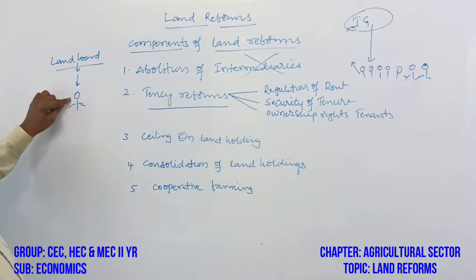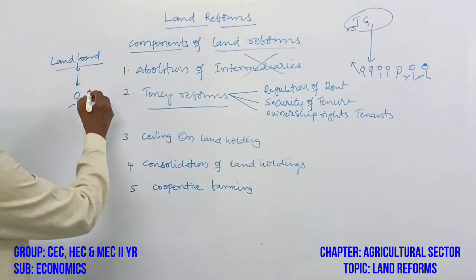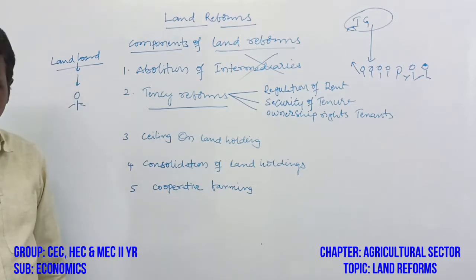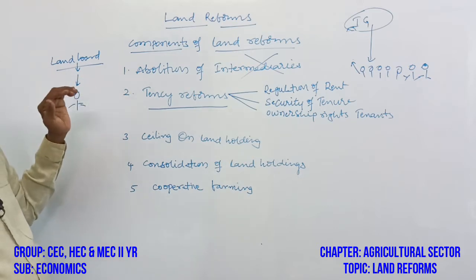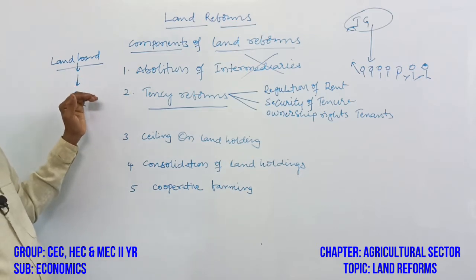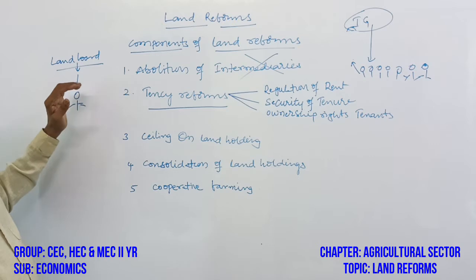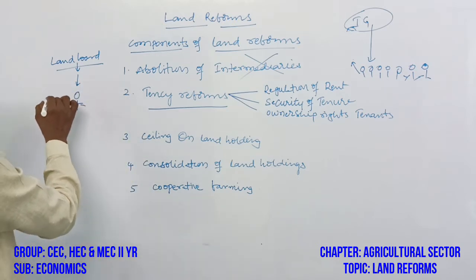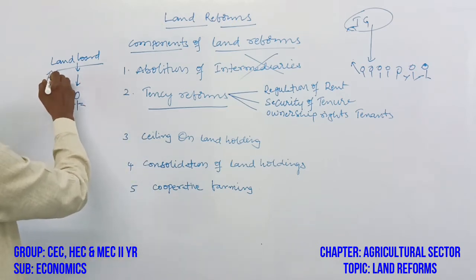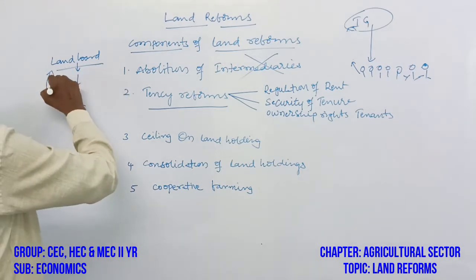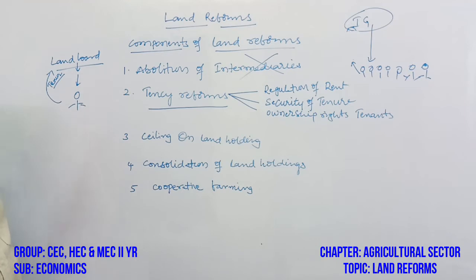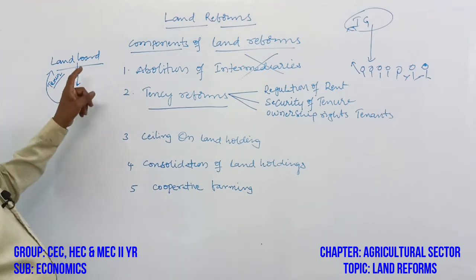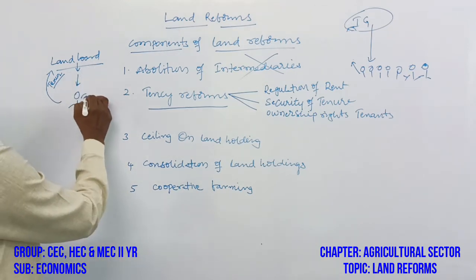The people who take the land from the landlords for the purpose of cultivation, and after cultivation get some production, pay a portion of the production to the landlords. That portion of production is called tenure. The share of production paid to the landlords is the tenure. These people are called tenants.